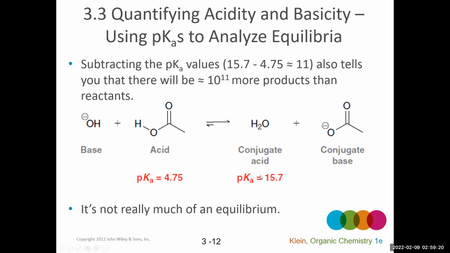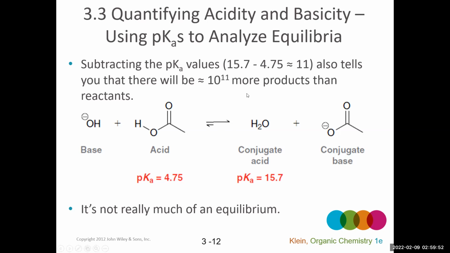Specifically, we can say the difference between the pKa value of 15.7 and 4.75 is approximately 11, right? So what does that tell us? That means there'll be 10 to the 11 more products than reactants. So if there's 10 to the 11 more products than reactants, then this is not much of an equilibrium, right? Really, the forward reaction is much more favored than the reverse reaction.